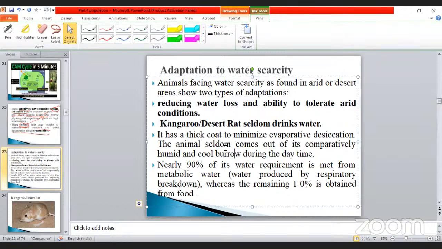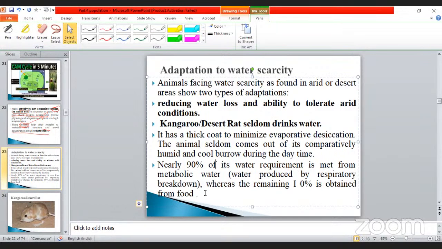They will not drink water even. It has a thick coat that minimizes evaporative desiccation. The animal seldom comes out of its comparatively humid and cool burrow during the daytime. Nearly 90% of its water requirement is met from metabolic water produced by respiratory breakdown, whereas the remaining 10% is obtained from the food.